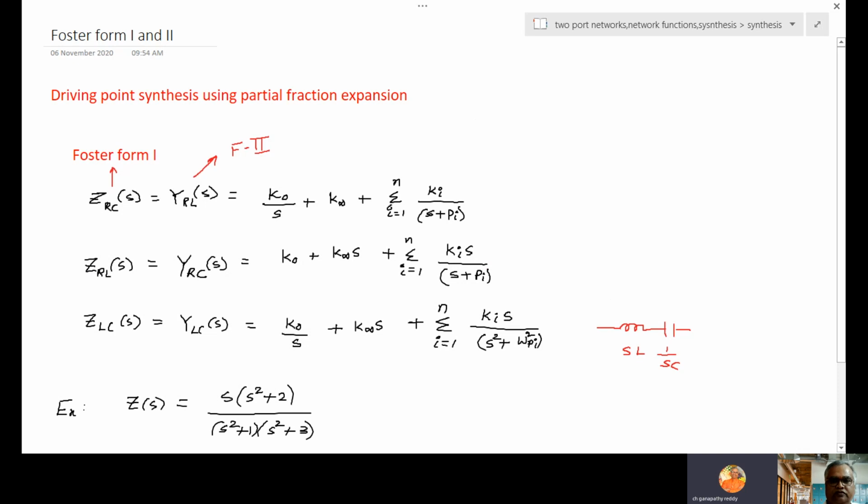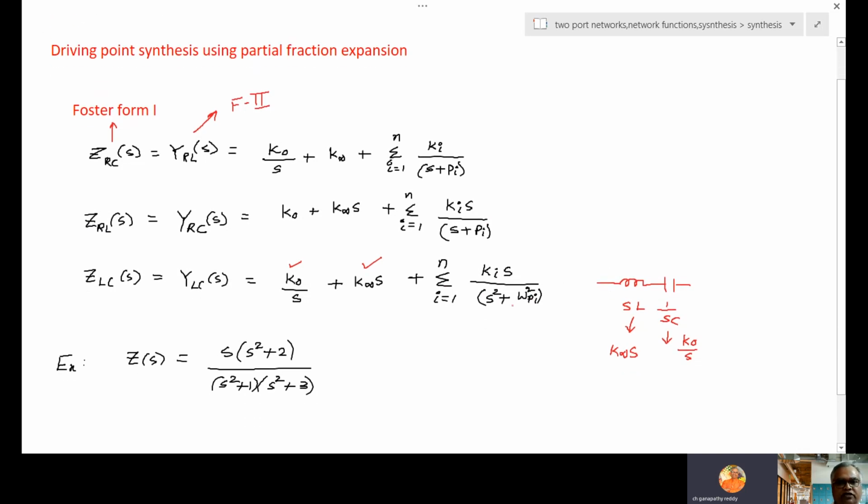So you expand this one, it is having pole at S equal to 0. This term, pole. So how do we write here? K naught by S. Whereas this one is having pole at S equal to infinite. So K infinite S. This is K0 by S. Then the LC, these two are series combination, that parallel combination, K_i S by S square plus omega P_i square. So this was already discussed. Based on the conclusions of by inspection only, these things are done.